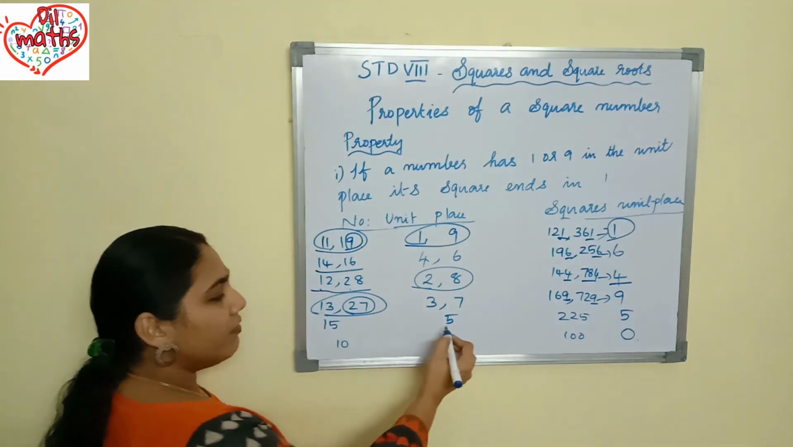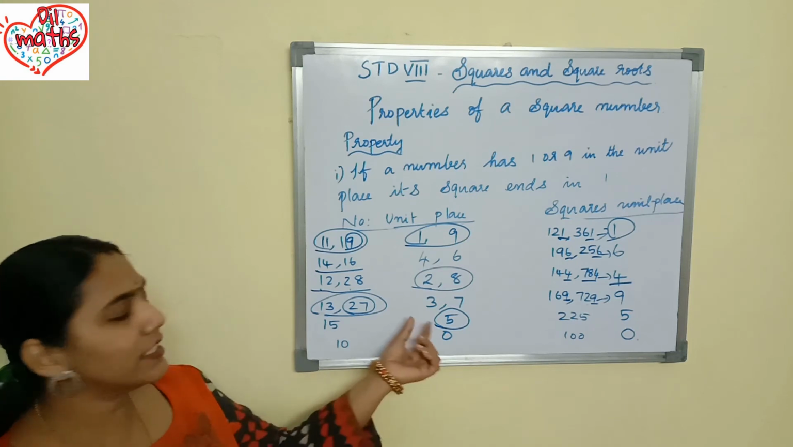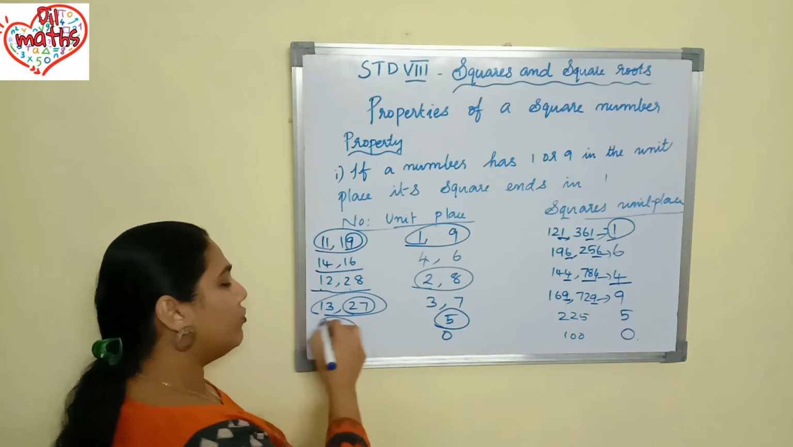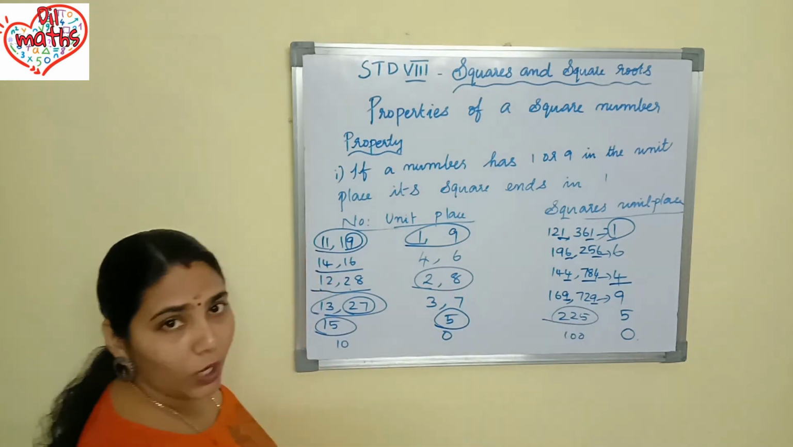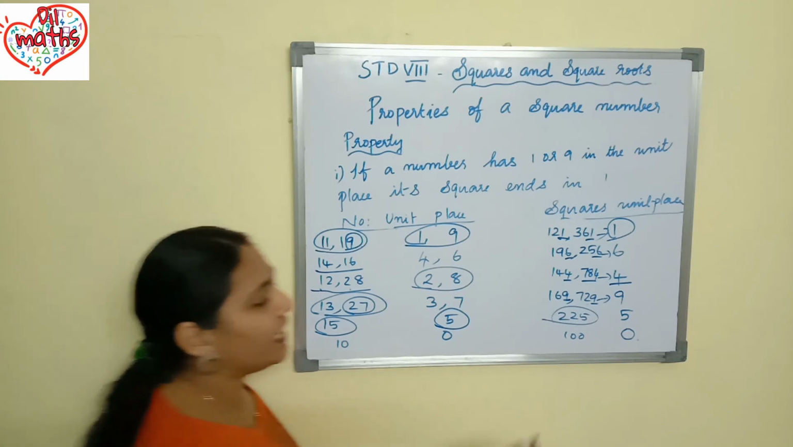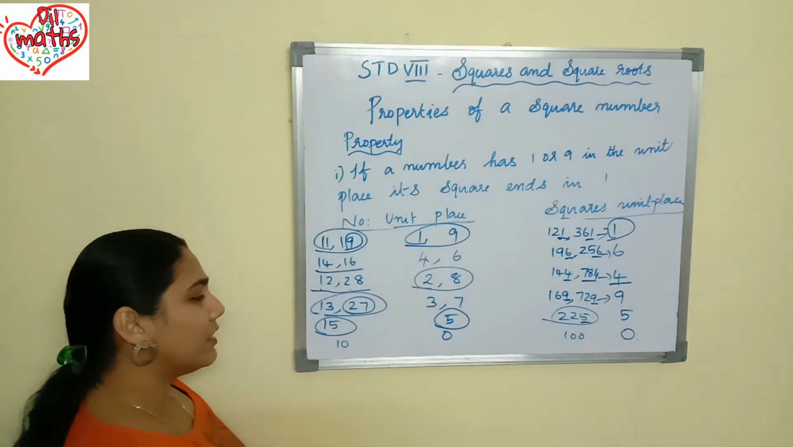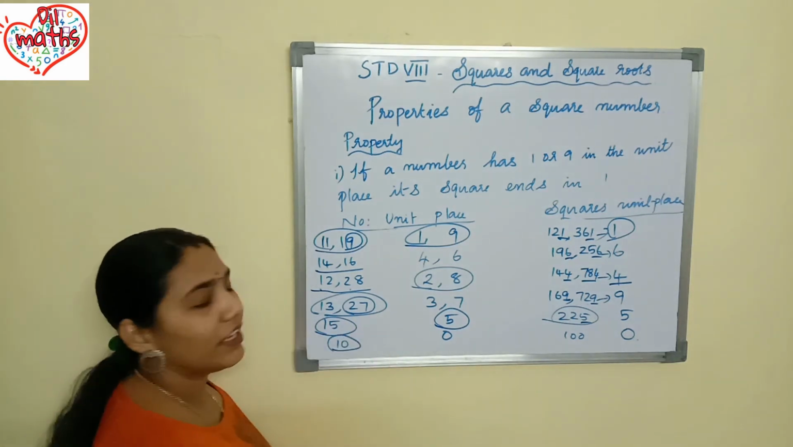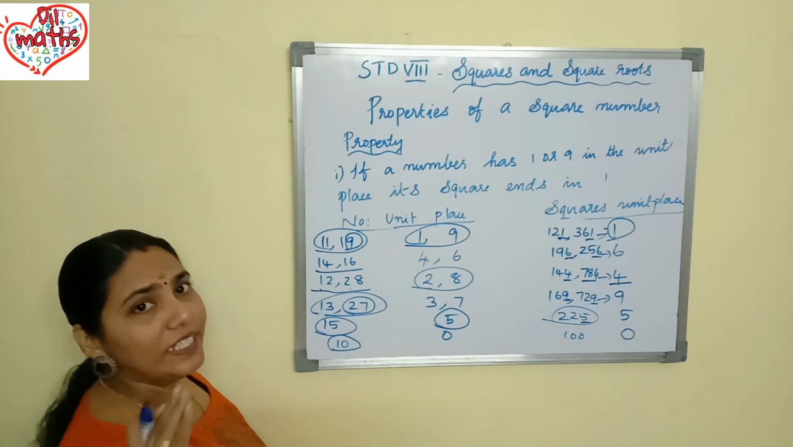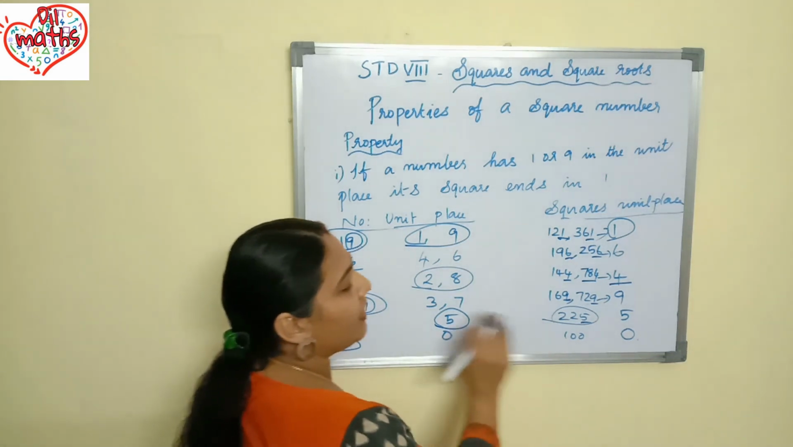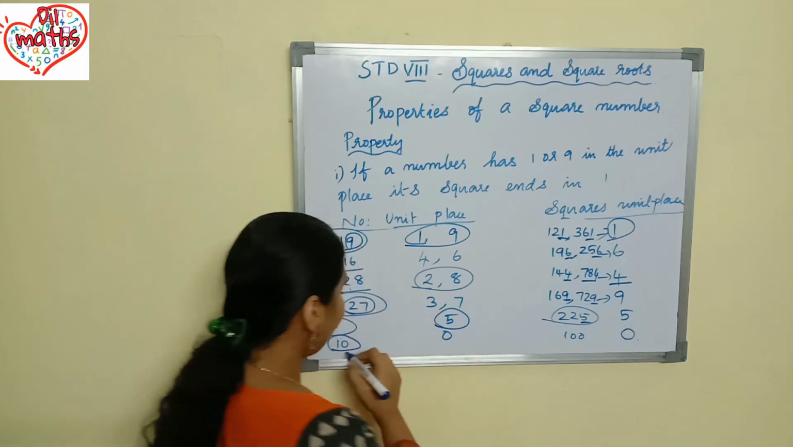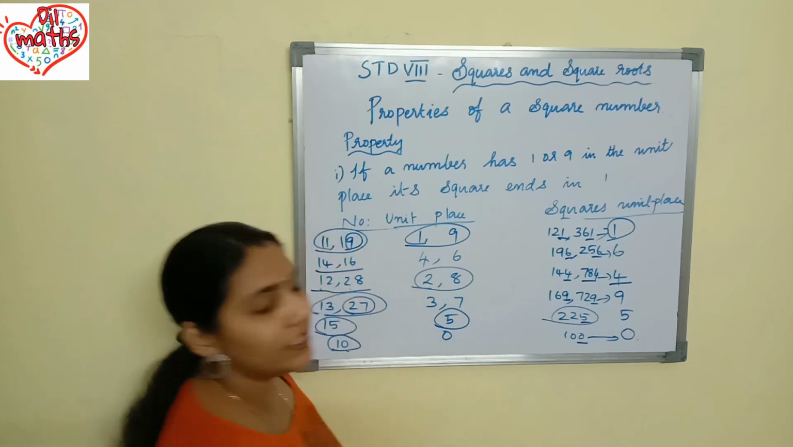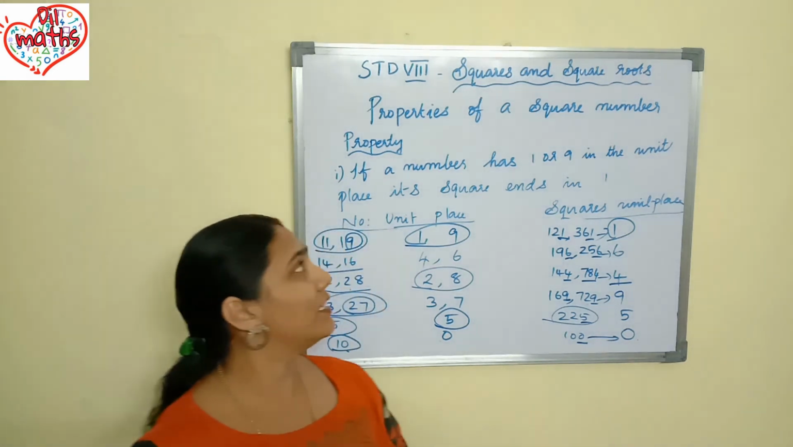Next one, if a number has 5 in its unit place, then the square will end with 5 only. Okay, so I took 15 here. And what is the square of that? 225. It is ending with 5. And the last one, if a number has 0 in its unit place, then the square will end with 0 only. Okay, here I took 10 square. 10 square is equal to 100. So 0 is coming in its units place. So this all is okay.